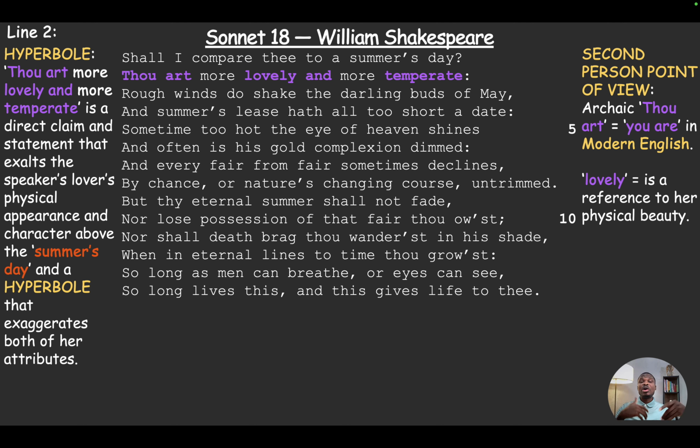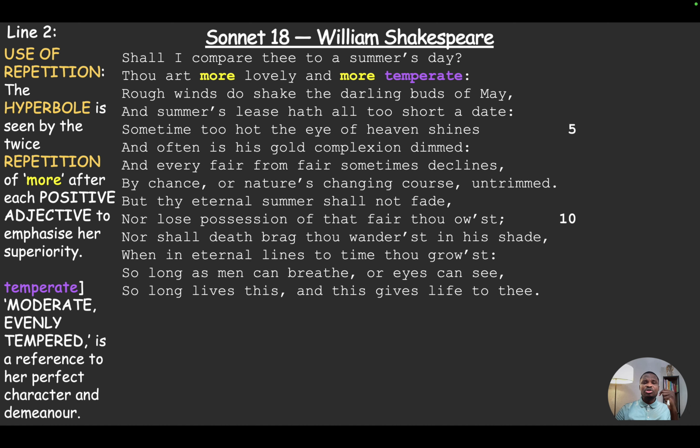Because later on, when he begins to talk about summer, we're going to see that sometimes summer has all sorts of temper in the way the wind blows and whatnot. So observe here that he uses hyperbole to exaggerate both of her attributes, her loveliness and the fact that she's temperate. Now, observe that he continues with this second person point of view when he says, "Thou art," so "you are." In modern English we say you are more lovely and more temperate. Lovely is a reference to physical beauty, like I've said, right?